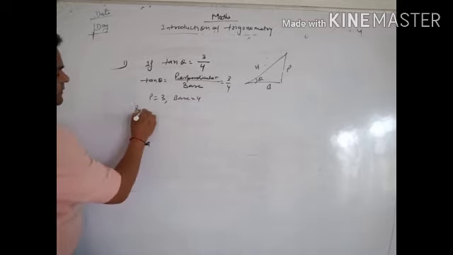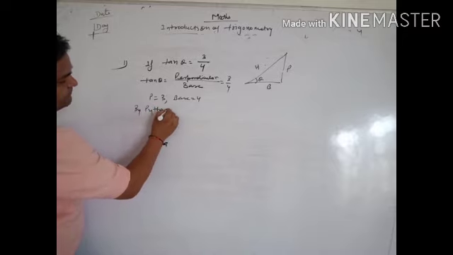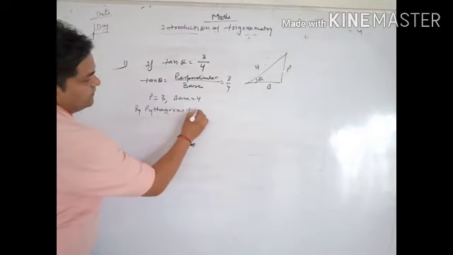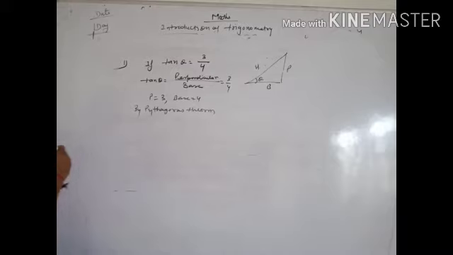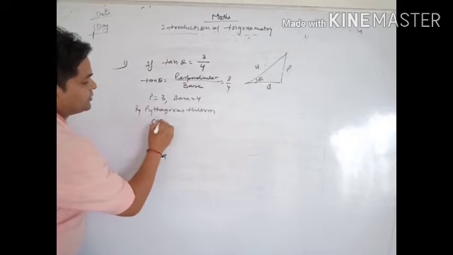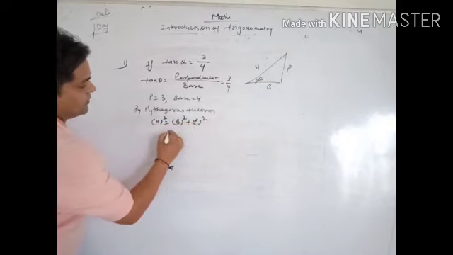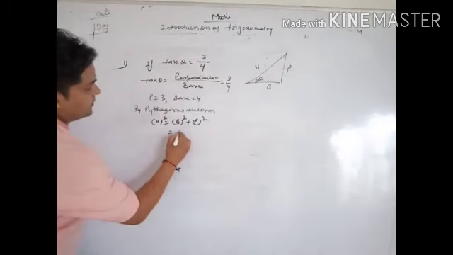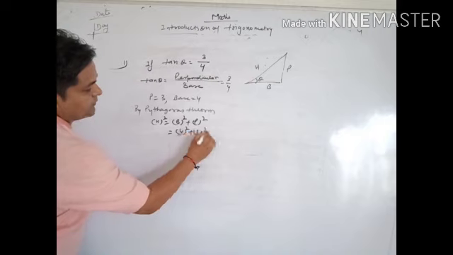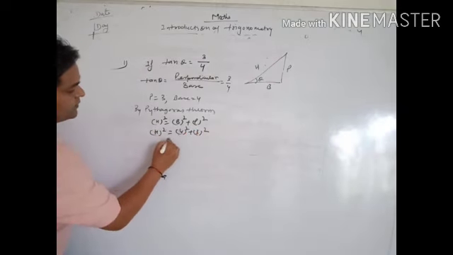So by Pythagoras theorem, we know that hypotenuse square equal to base square plus perpendicular square. Then we have given base equal to 4, so 4 square plus 3 square, it is h square.